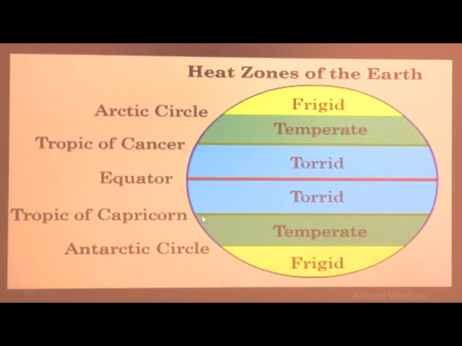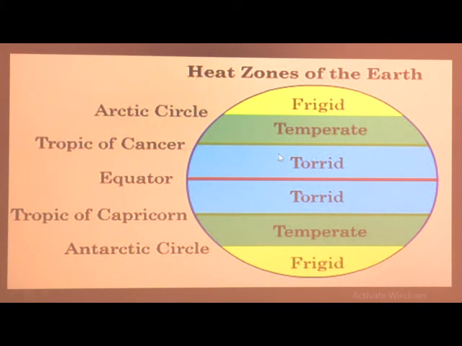See this green line here, this is the latitude. This parallel line is the latitude known as Tropic of Capricorn. From the equator towards north, it is a torrid zone. Then same from the equator towards south is torrid zone. So this area in blue color is the torrid zone.